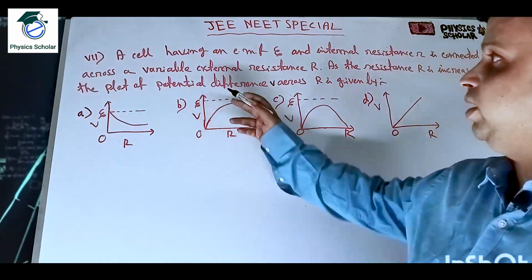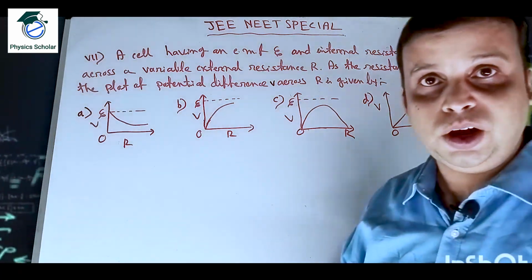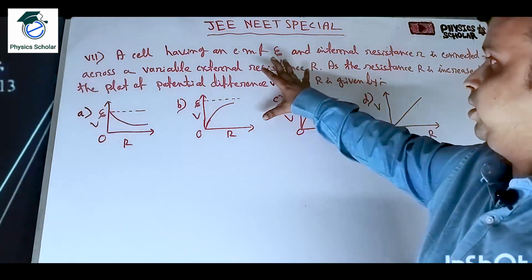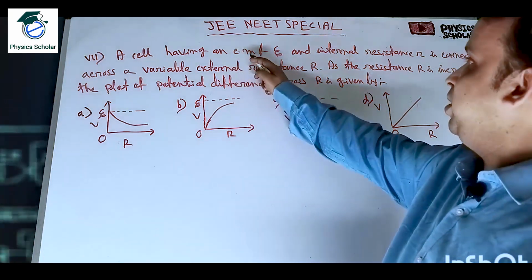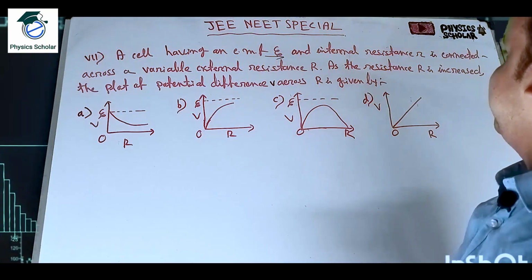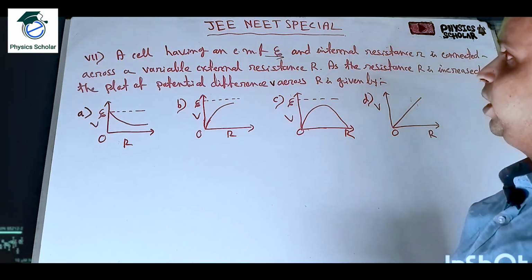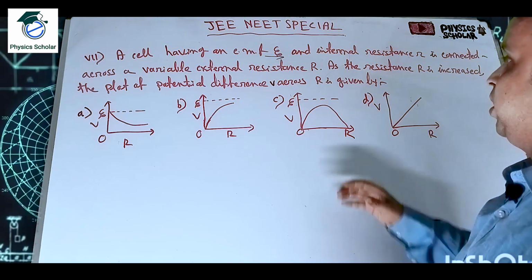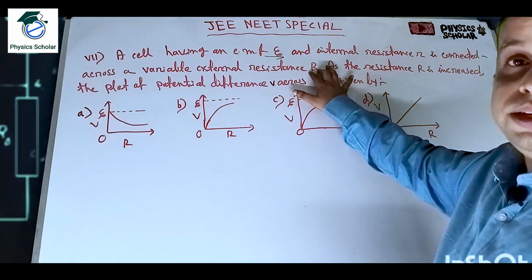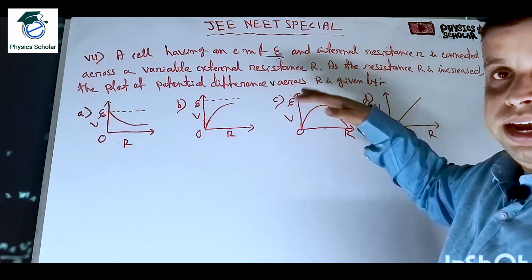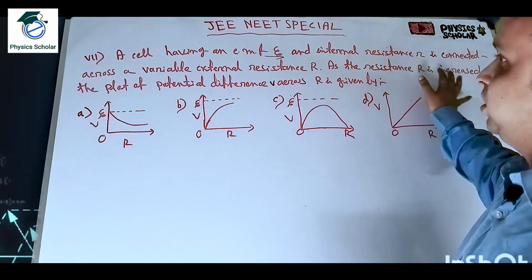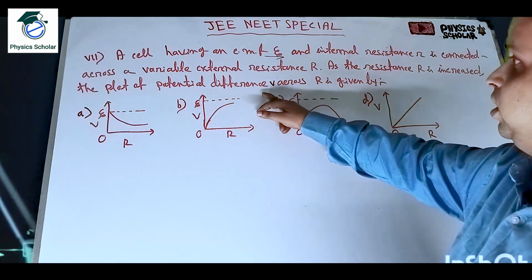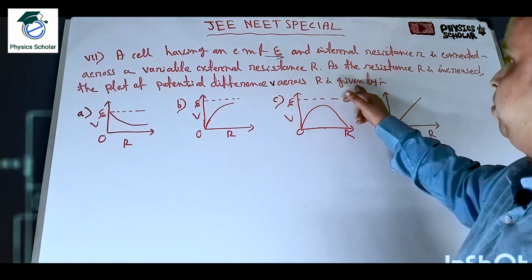Okay students, now let us come to problem number 7 of today's episode. It is a little bit conceptual, you have to understand it properly. A cell having EMF eta and internal resistance small r is connected across a variable external resistance. Variable external resistance means the external resistance will vary, and it can go up to infinity. As the resistance capital R is increased, the plot of the potential difference V across capital R is given.